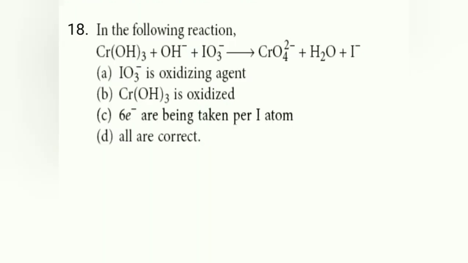So 18th question, in the following reaction, given A, IO3 minus is oxidizing agent. Now you can think chromium is in plus 3 oxidation state, converted into plus 6 oxidation state, meaning Cr(OH)3 is oxidized. The meaning is that IO3 minus is oxidizing agent. So A and B both statements are correct. IO3 minus oxidation state is plus 5, I minus is minus 1. So minus 1 to plus 5 means it is 6 electron change. C is also correct. So the answer for this question is, remember, D. All are correct is the correct answer.